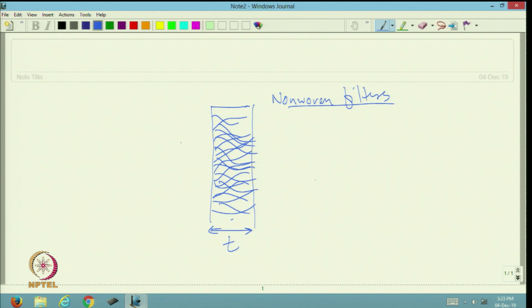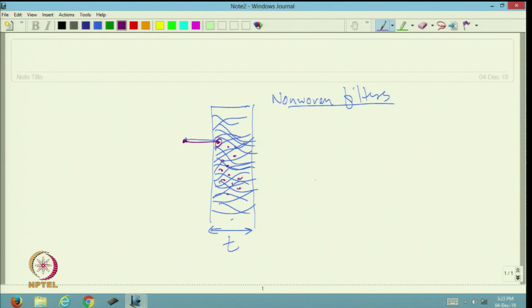The particles, even a very small particle, can penetrate easily inside the structure. So, this is the particle, it is penetrating inside the structure, but this particle will get trapped inside the structure.